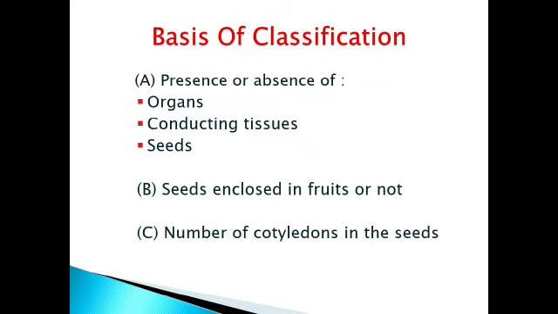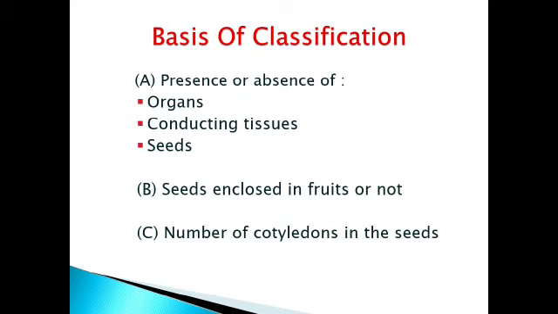If seeds are present, either they will be enclosed in a fruit or they will be naked, without any enclosure or covering. And these seeds have either a single cotyledon or double cotyledons, which means the number of cotyledons. On the basis of the number of cotyledons also we can classify kingdom plantae, right?